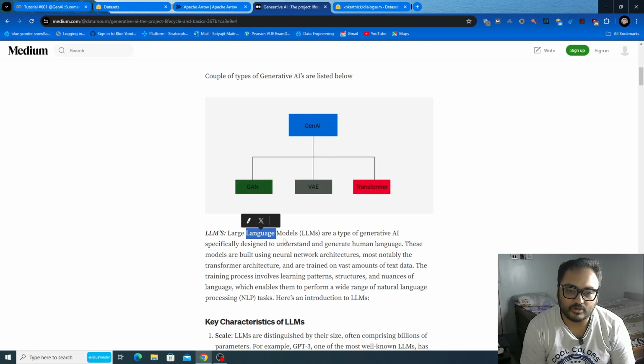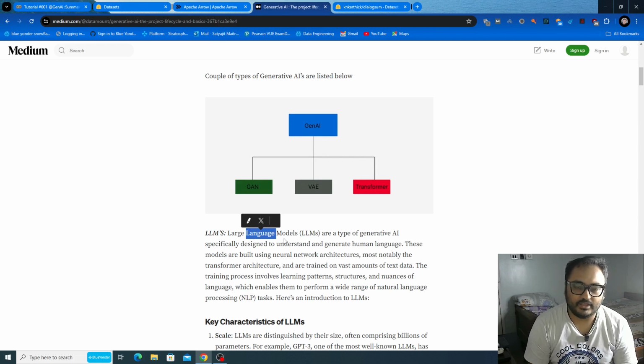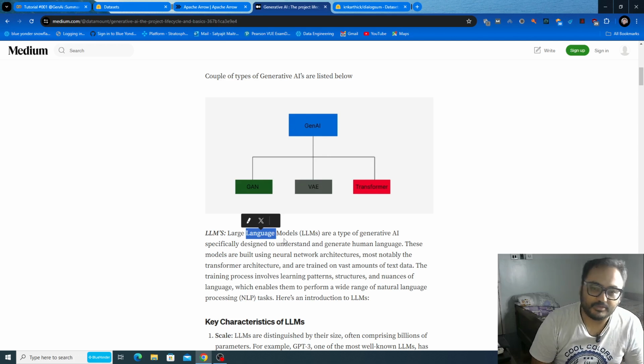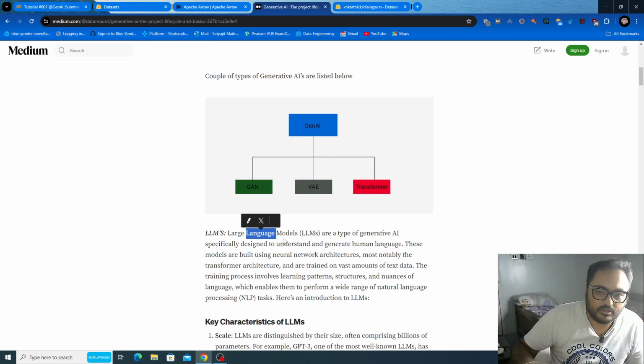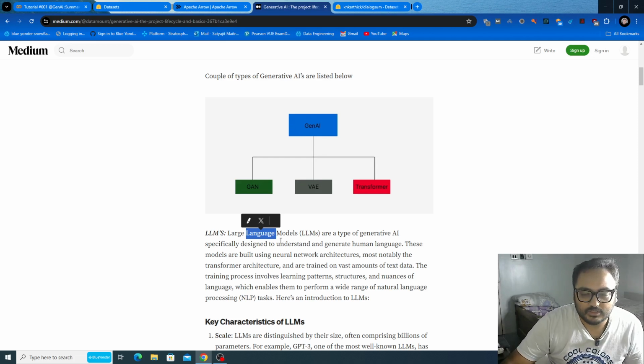That means these models get trained on a huge volume and corpus of natural language, and they understand the context and meaning, and the interdependent relations between words, basically understanding the language. And that's why the name LLM came.